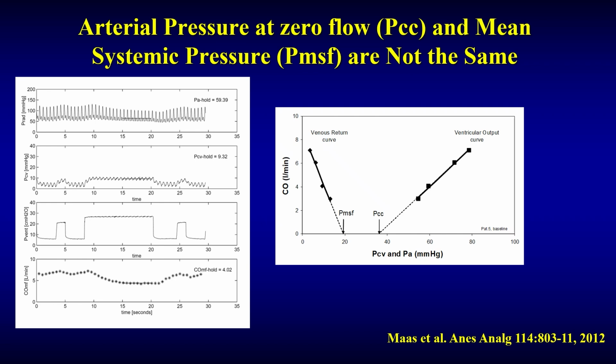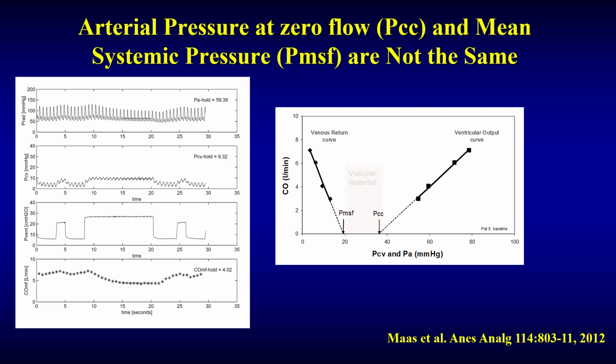And you can see we calculated on the right side the mean systemic filling pressure. In this example, it was 20. And in the same patient, at the exact same point, we also had their mean arterial pressures, the same cardiac outputs, of course. And so we were able to calculate the ventricular function. And you can see in this patient, its critical closing pressure was approximately 36.